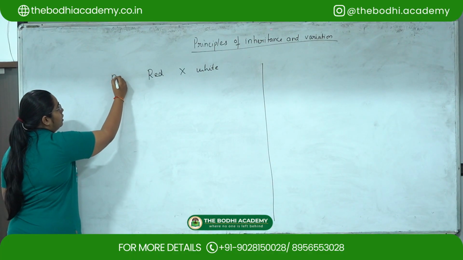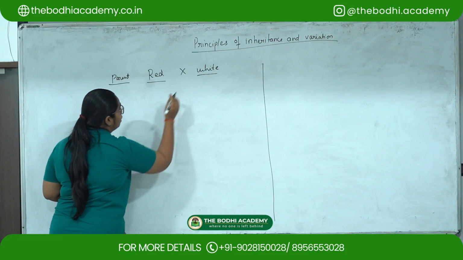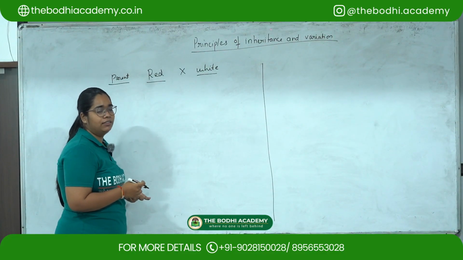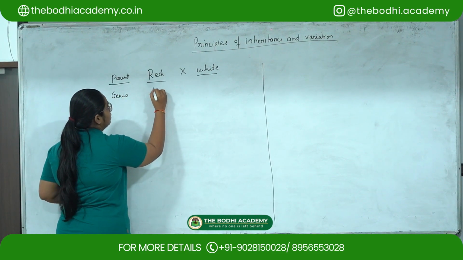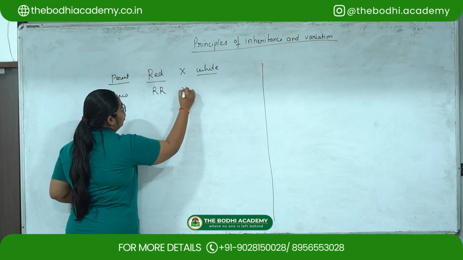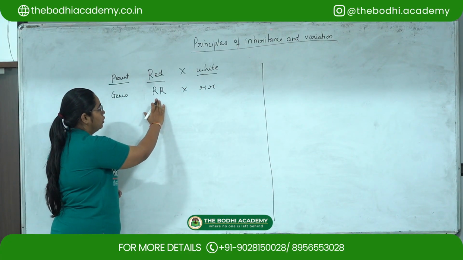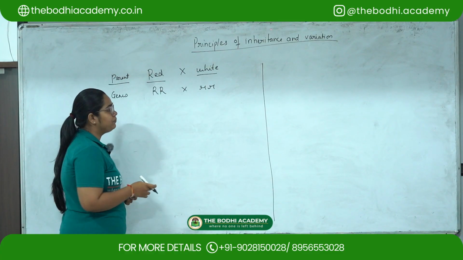So these are the parents, that is red is crossed with a white flower. So red becomes the dominant and white becomes the recessive. So let us write the genes, that is capital R is crossed with small r. So this is homozygous red and this is homozygous white.